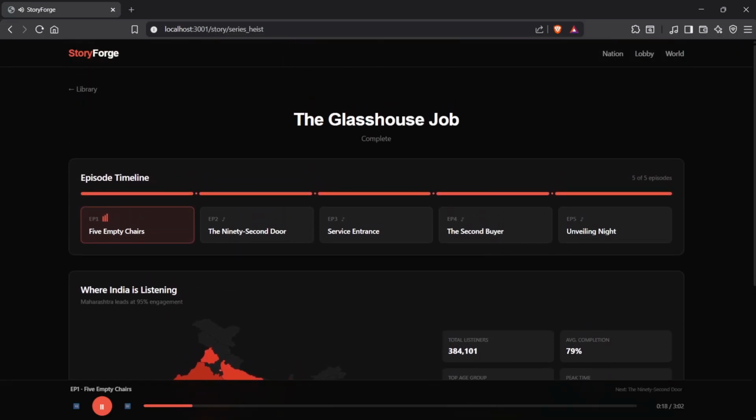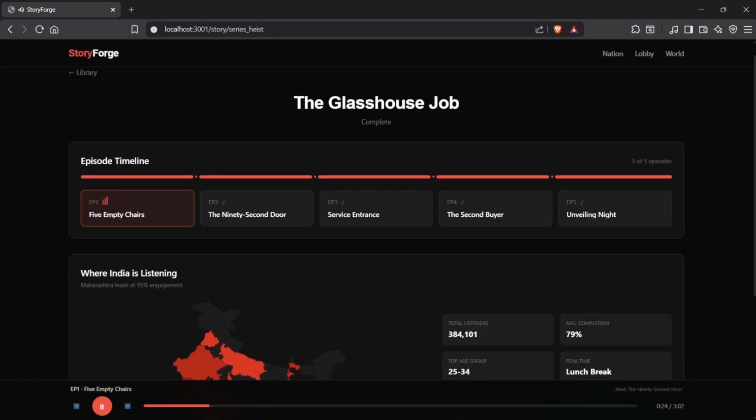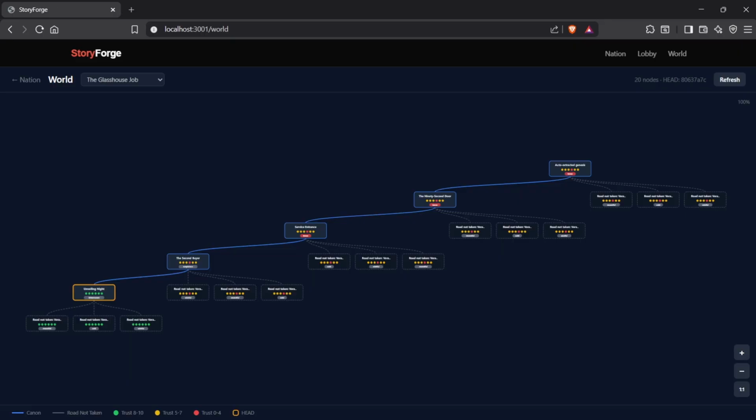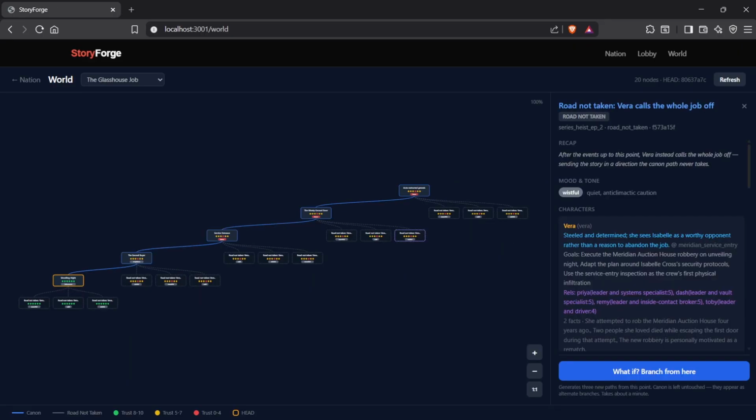In case a user does not get the choice he wanted, he feels a loss of his coin. So we also have a road-not-taken system where the user can pay a small amount of coin to figure out what would have happened if the choice he had actually chosen had come true. So we could also generate that story, and the user could be satisfied.